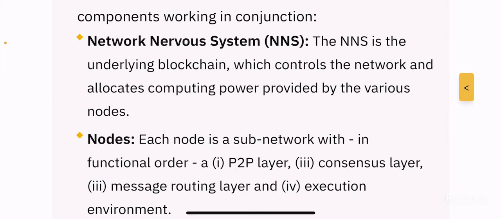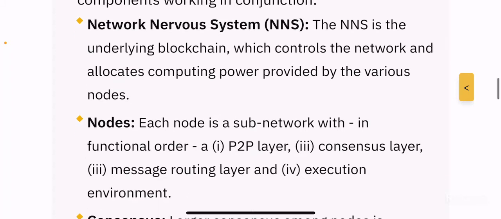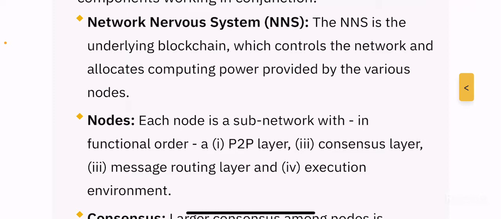Network nervous system, which is one of the common terms that we are hearing right now with this ecosystem, is the underlying blockchain which controls the network and allocates computing power provided by various nodes. So what this does is it forms the backbone, as we discussed. It creates this underlying blockchain on top of which the internet protocol functions, and it is mainly responsible for controlling the network and allocating computing power, which is provided by node providers, right?